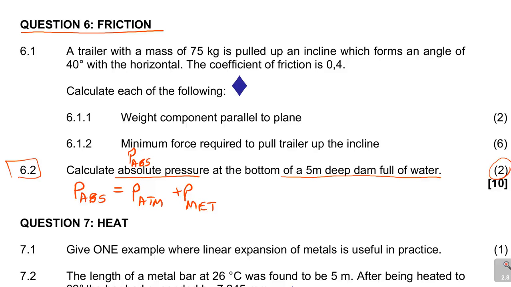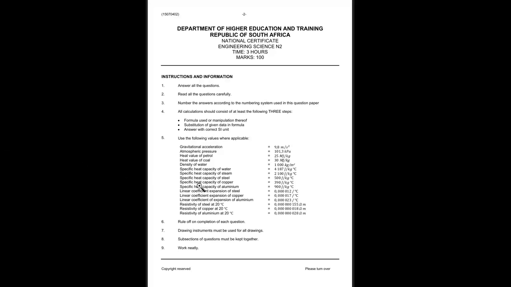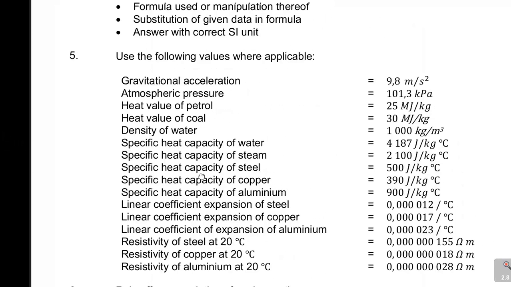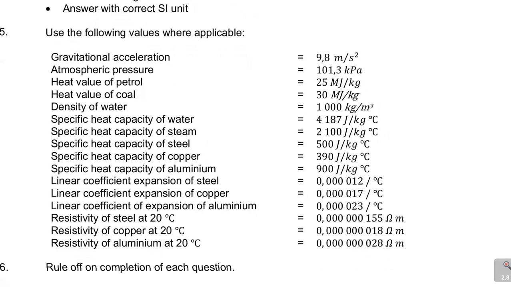When I'm given this formula for the absolute pressure, we know from the beginning on these values, we have the atmospheric pressure, and the atmospheric pressure is given there, which is 101,3 kilopascals.